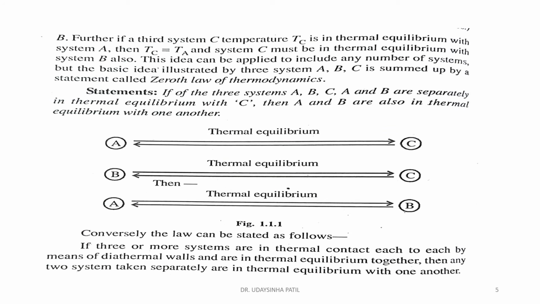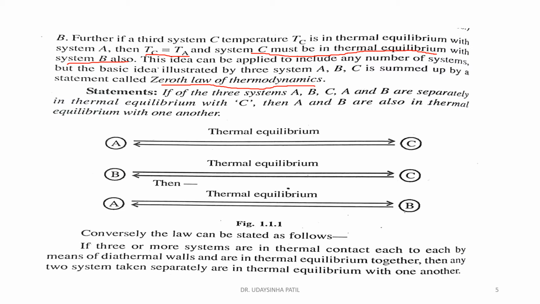Further, if a third system C, with temperature TC, is in thermal equilibrium with system A, then TC is equal to TA, and TB is equal to TA. Then system C must be in thermal equilibrium with system B also. This idea can be applied to any number of systems, but the basic idea illustrated by the three systems A, B, and C is summed up by a statement called the zeroth law. This is the conclusion, named the zeroth law of thermodynamics.